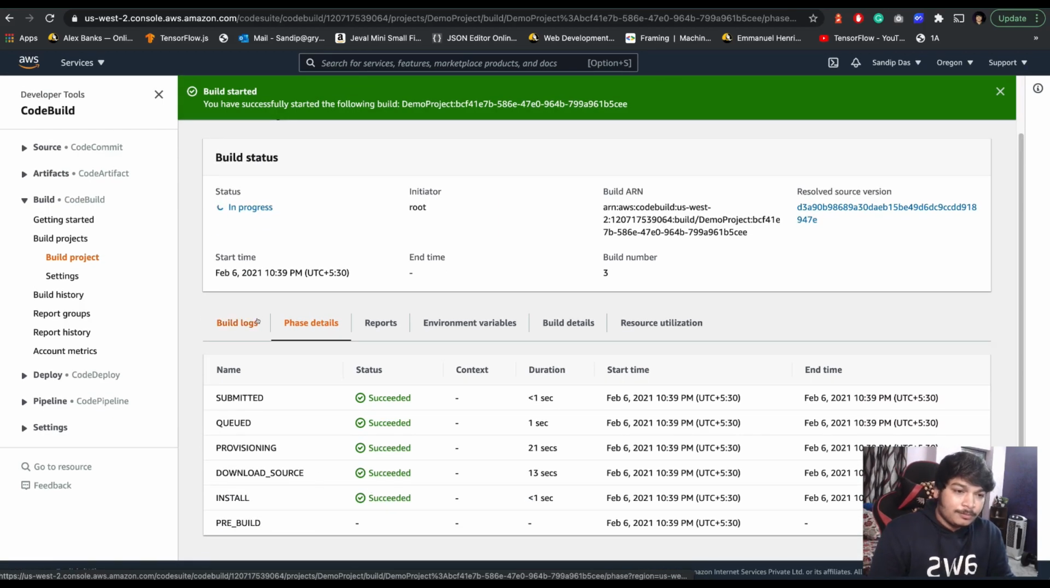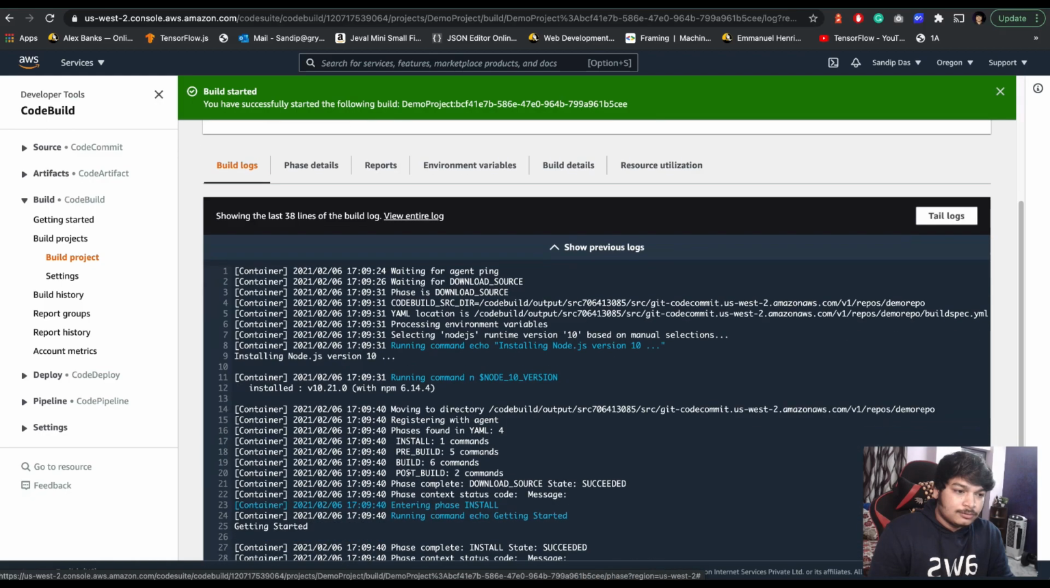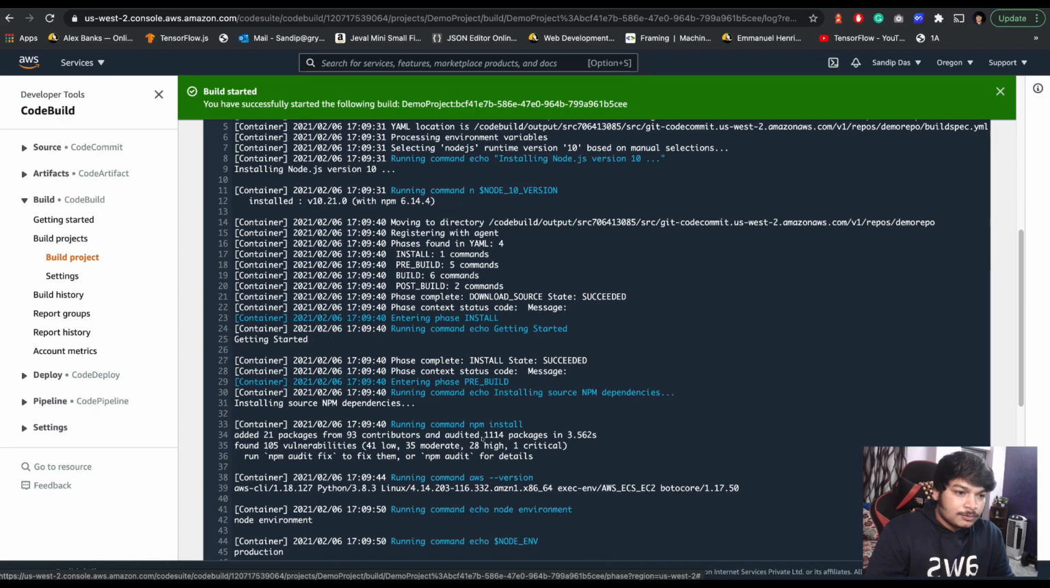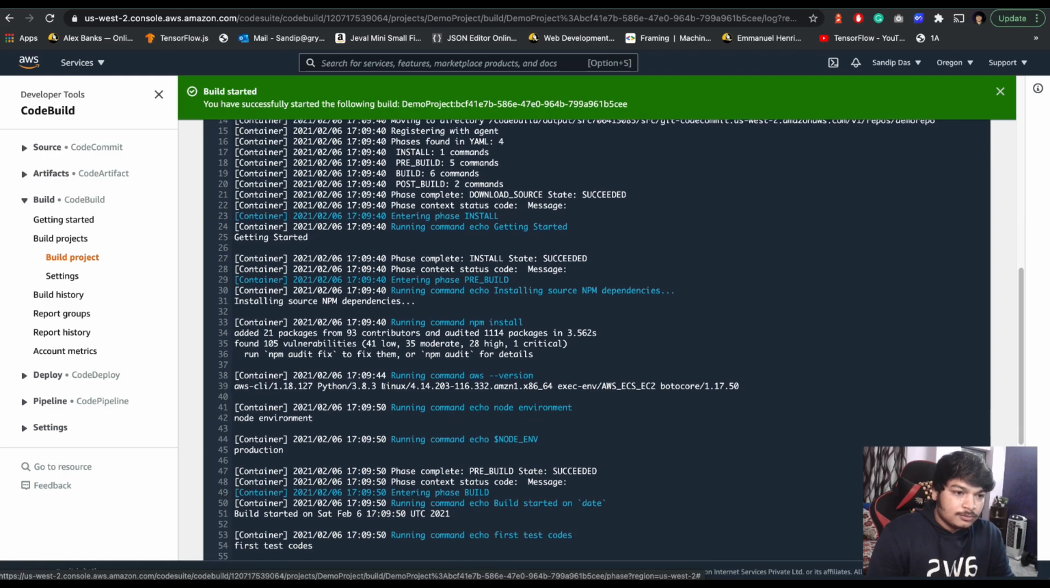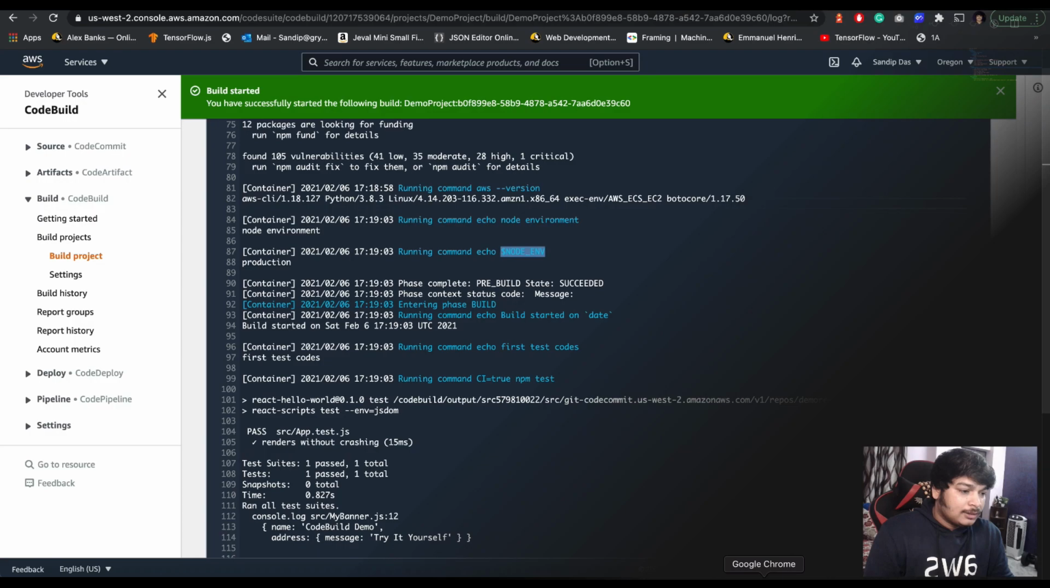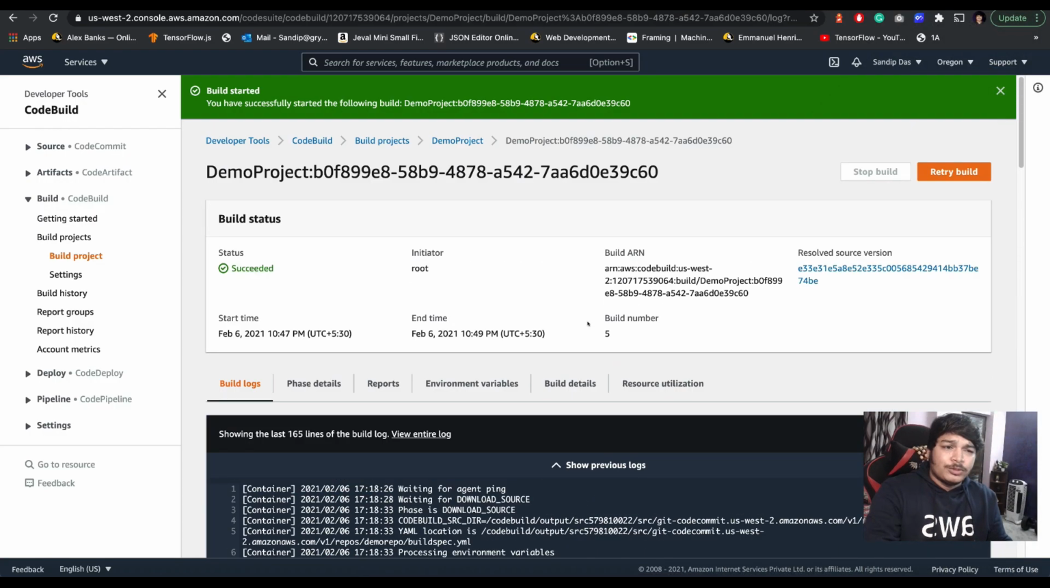See, install succeeded, pre-build. Yes, here. So the phase is complete. See? Running command echo node environment. So I'm just echoing the value of the node environment, production, right? I'm doing it properly. Okay, good. Now I have shown that, but let's talk about a scenario.